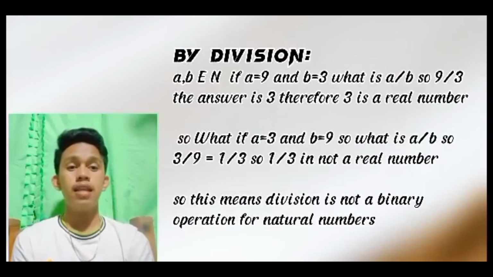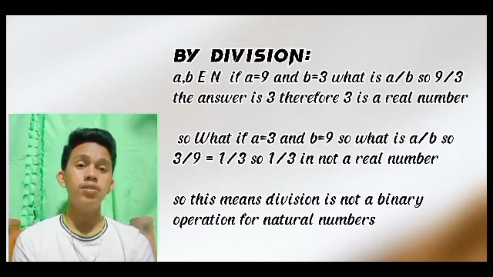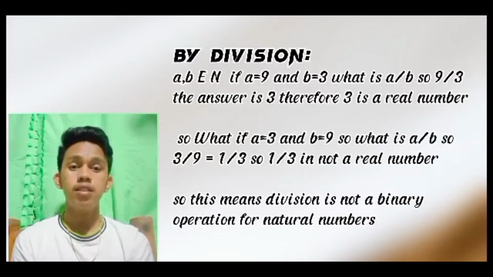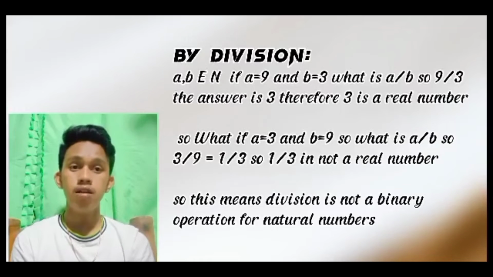By division, is A over B a real number if A is equal to 9 and B is equal to 3? What is A over B? So 9 over 3, the answer is 3. Therefore, 3 is a real number. So what if A is equal to 3 and B is equal to 9? What is A over B? So 3 over 9 is equal to 1 over 3. So 1 over 3 is not a natural number. So this means division is not a binary operation for natural numbers.